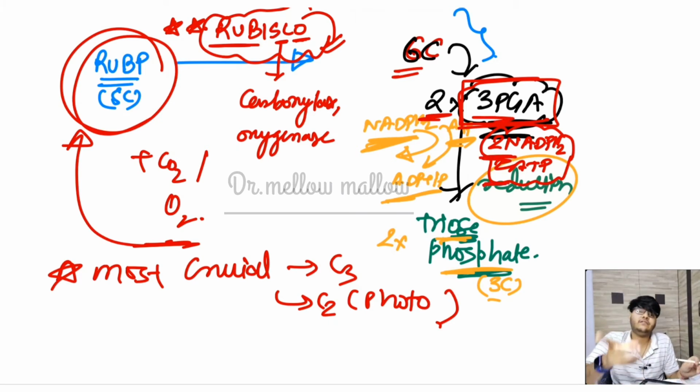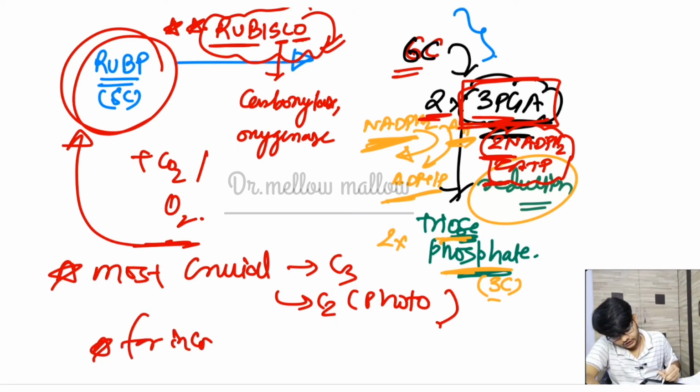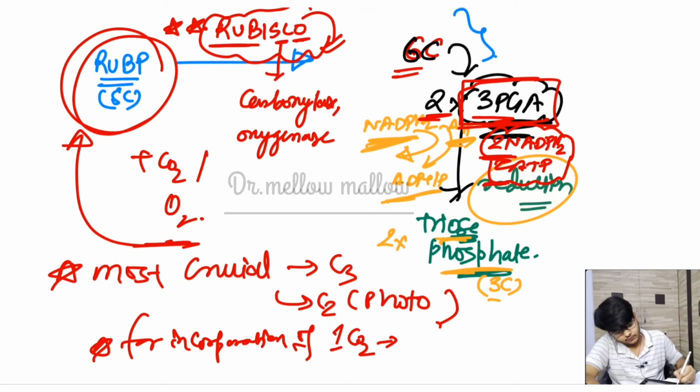That means that for incorporation of one CO2, two molecules of PGA are formed and 2 NADPH2 and 2 ATP are utilized. That means that for incorporation of one CO2, 2 NADPH2 and 2 ATP are going to be used.